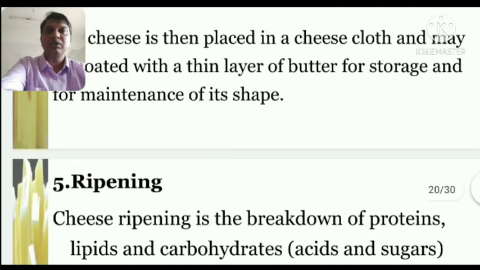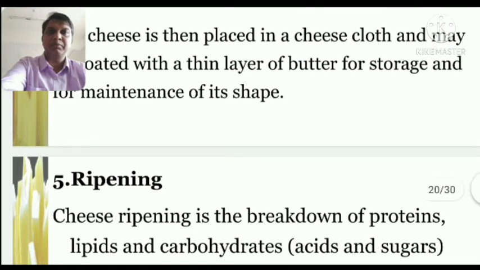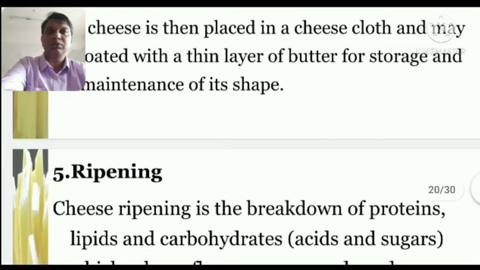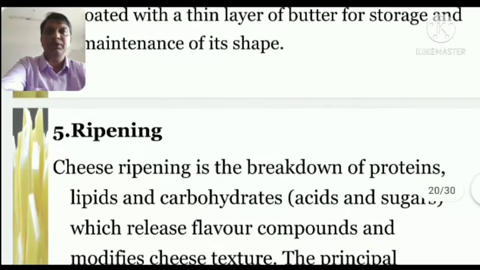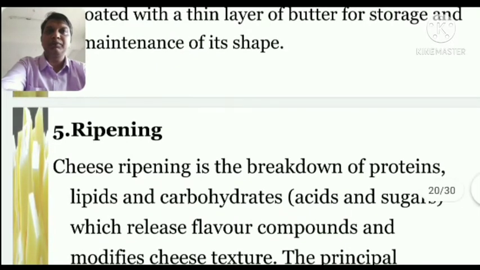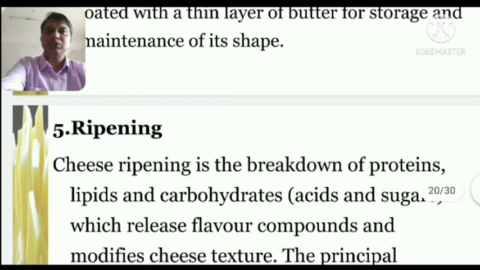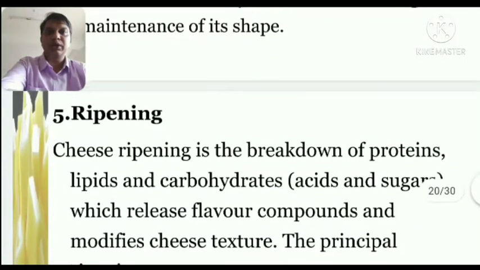It's not only that we need a shape and we start pressing the molds very hard so that we get a proper shape. It's not only the shape, it develops the aroma, it develops the further texture of the cheese. So we need to look into that.